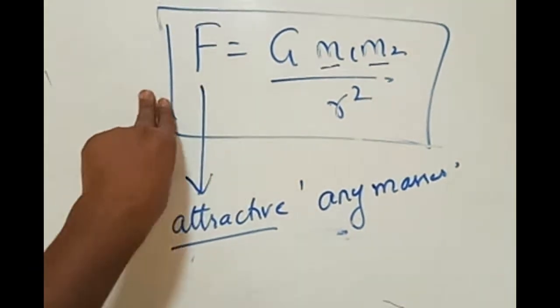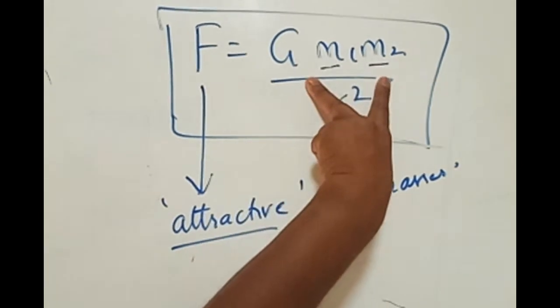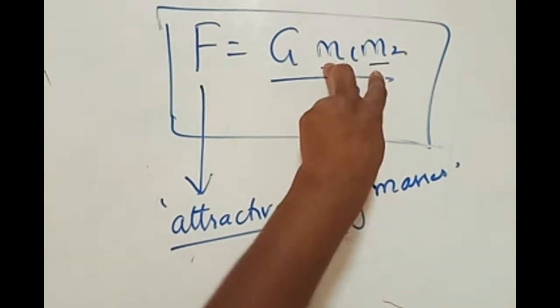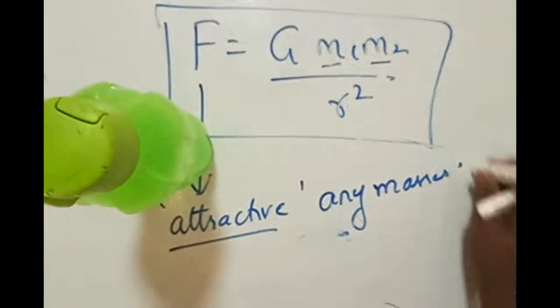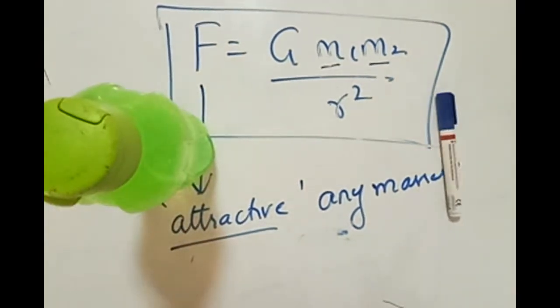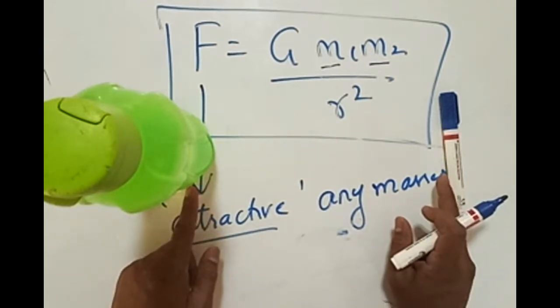First of all, let us define the universal law of gravitation. This is called the universal law of gravitation or Newton's law of gravitation. Why is it called universal? Because it is applicable to anything in the universe. That is the reason it is called a universal law. It is valid for any two masses. Now this is one mass, this is one more mass, and these two are separated by some distance.